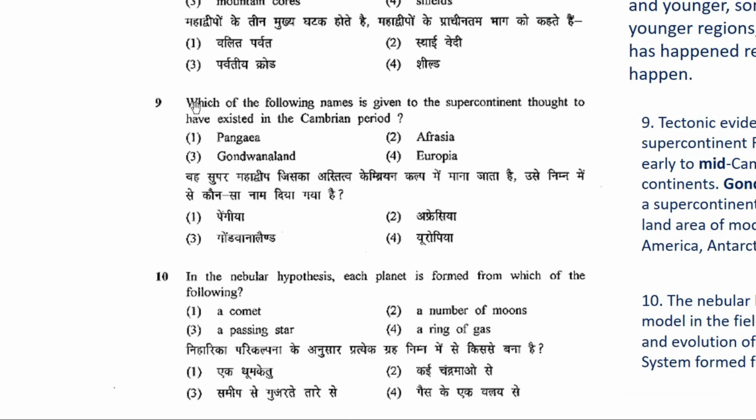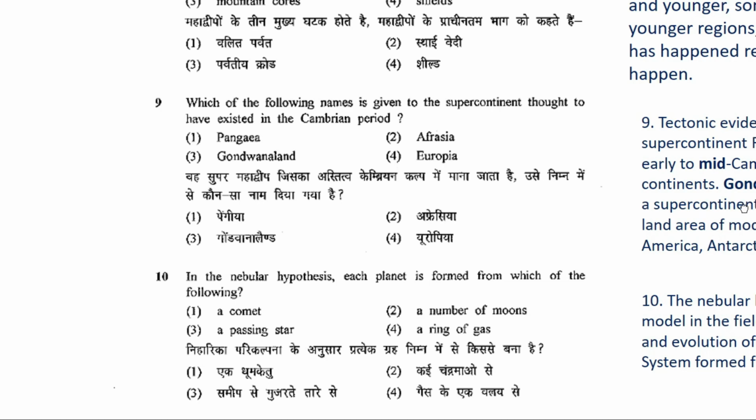Now let's look at your question 9th. Which of the following names is given to the supercontinent thought to have existed in the Cambrian period? So we saw that at the beginning we had your Pangaea supercontinent, in which all your continental units were together. Your Pangaea was in your Paleozoic or Mesozoic period. Now it is asking about the supercontinent that existed during the Cambrian period. So your examples are your Pangaea. No, of course not Pangaea, because it was there in your Paleozoic period. Then you have second, Afrasia. No. Third, Gondwana land, and fourth, Europea.